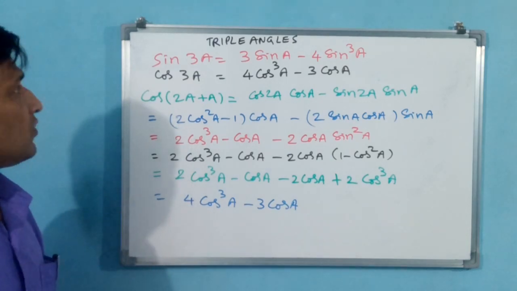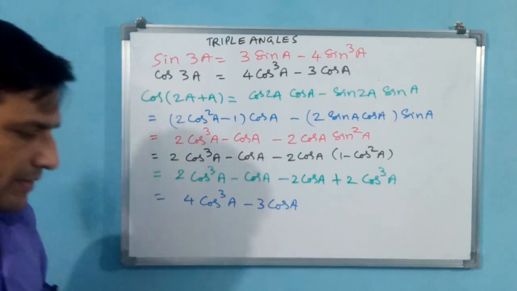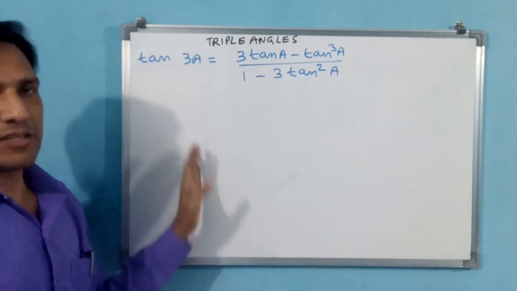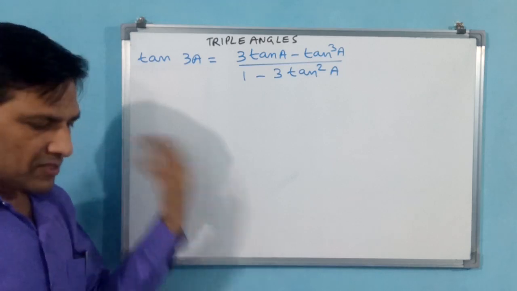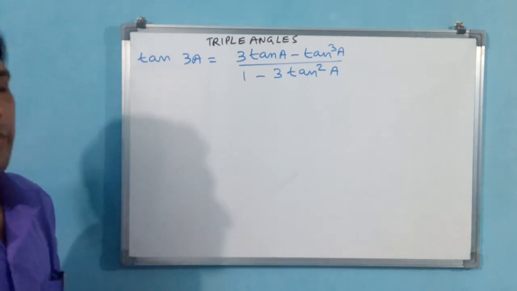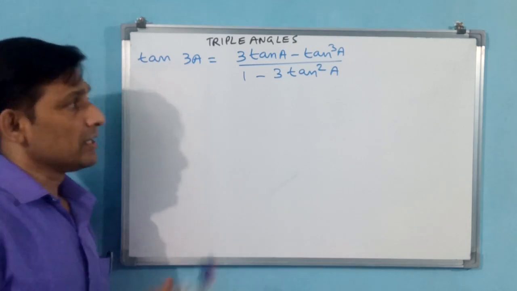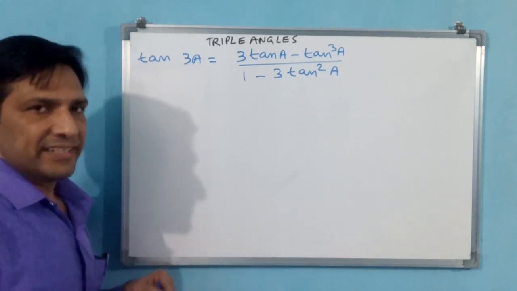Okay. Now we go for tan 3a. Let us see triple angle tan 3a. This is the last one. Afterwards we will go for conversion of multiple angle addition to multiplication of angles. Okay. Now let us see tan 3a.